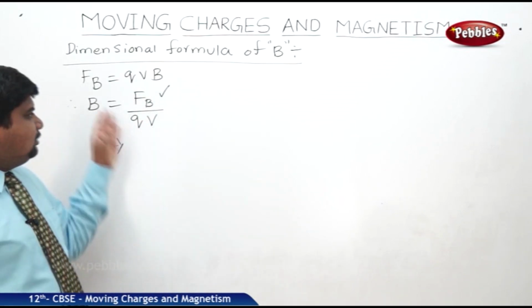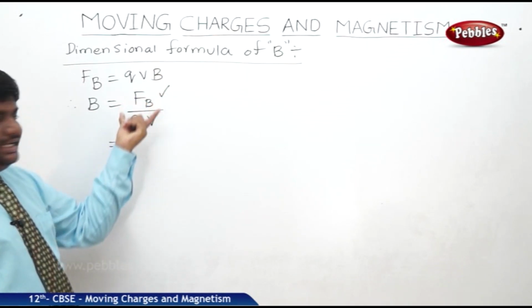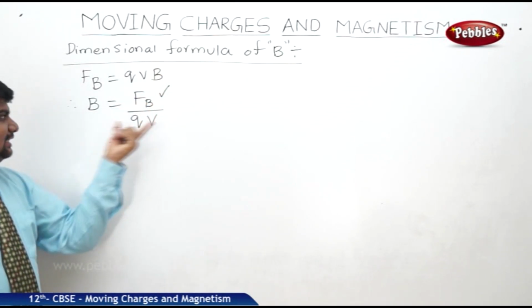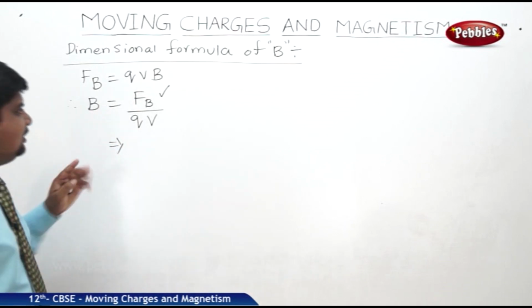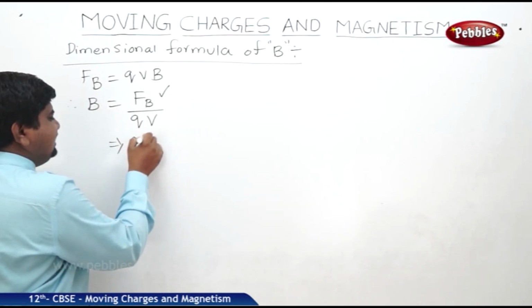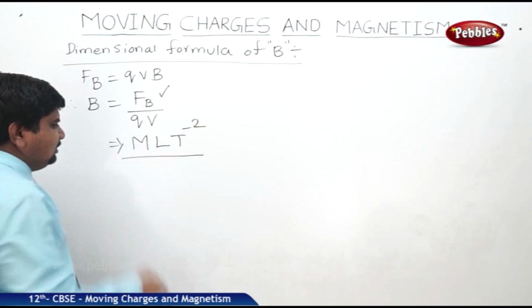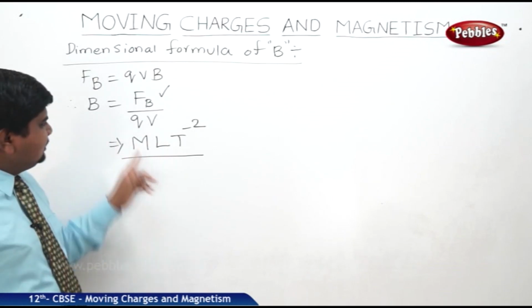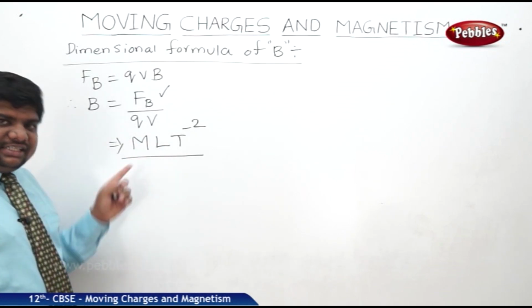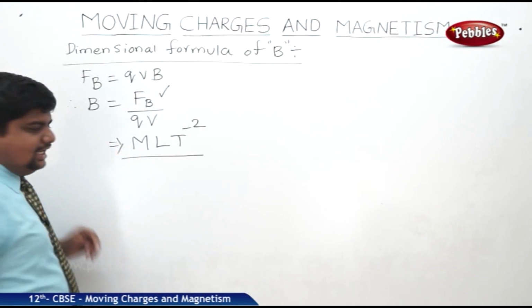V is the velocity. Now we are applying the dimensional formula of each and every physical quantity that is related to the magnetic field. F_B, force. What is the dimensional formula of the force? M L T power minus 2, mass into acceleration. Q, charge. I is equal to Q by T, so Q is equal to IT. What is I? A. T is T.